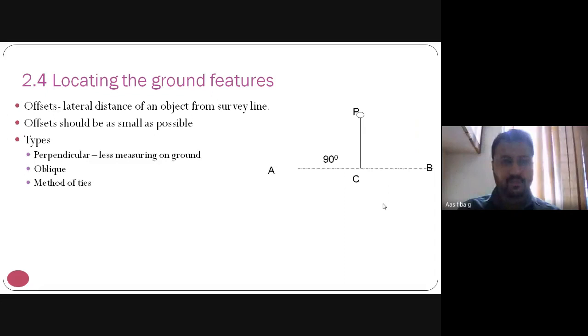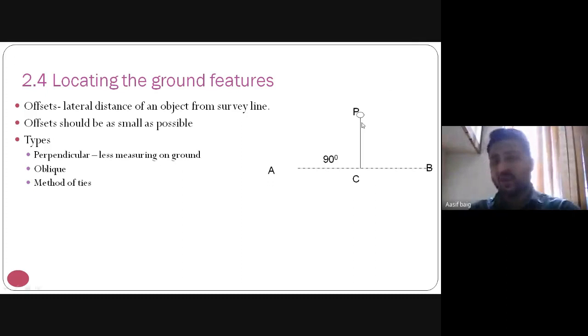How to locate the ground features? The offset, which we have seen in the figure, is the lateral distance of an object from the survey line. If you see the points A and B, this is station A, and P is the ground feature, say a pole.